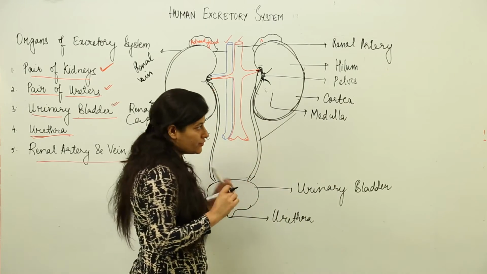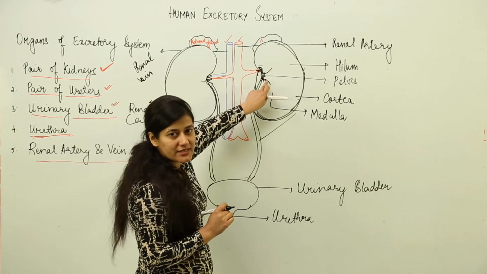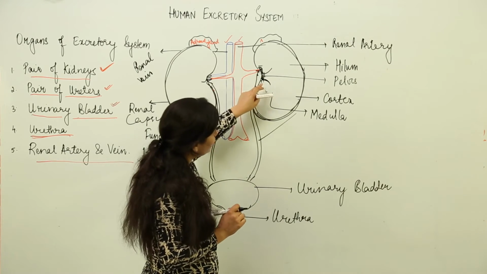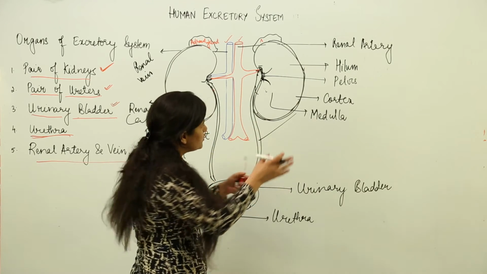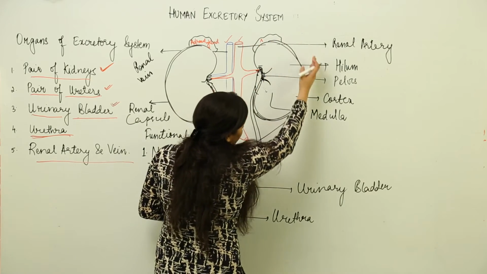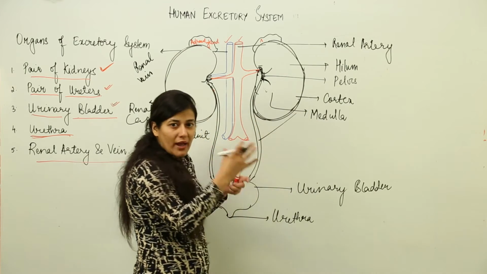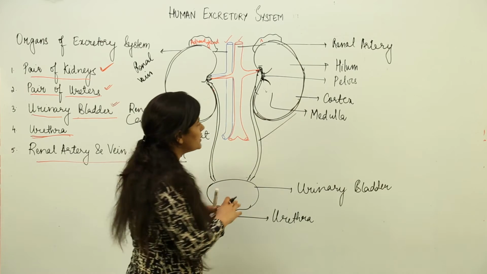The simplest understanding is that there is a notch-like structure which enables the entry of the ureters, the veins and arteries inside the kidney. That hilum opens up into a funnel-like structure known as the pelvis, the renal pelvis. The kidney has a renal capsule inside which it is present. If the kidney is divided into two parts, the outer part is known as the cortex and the inner part is known as the medulla.